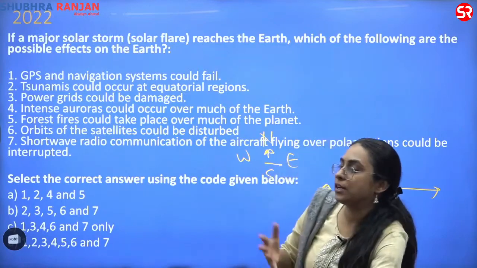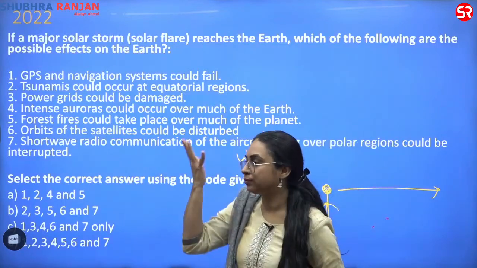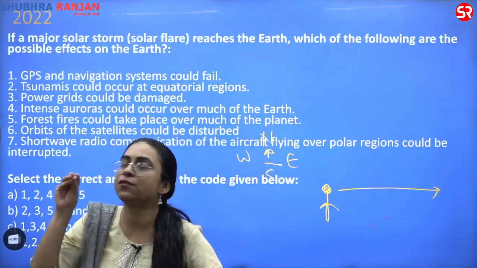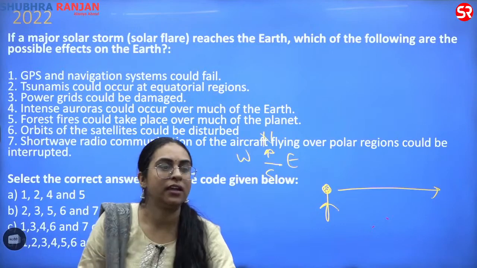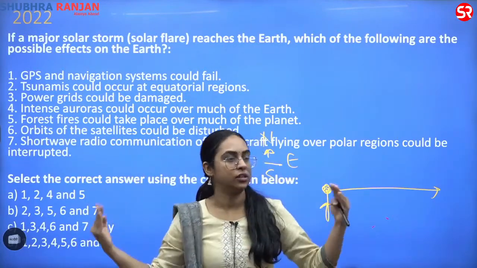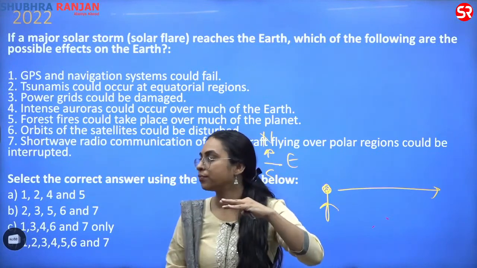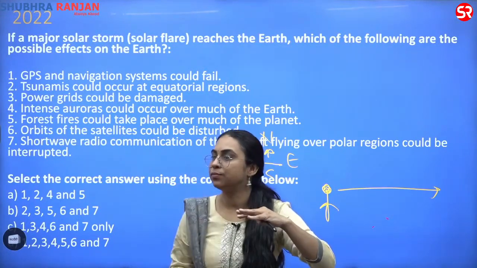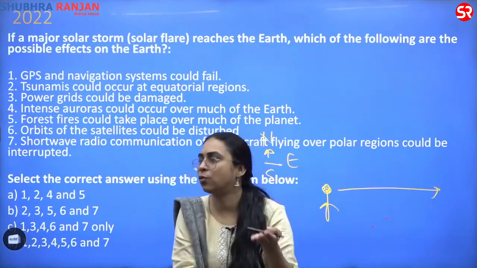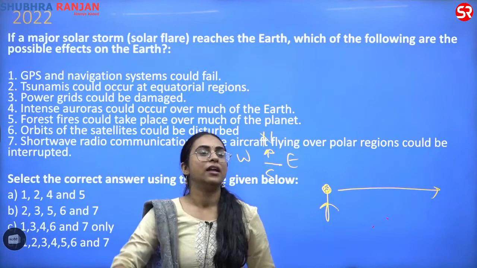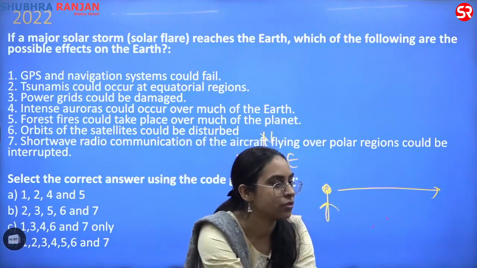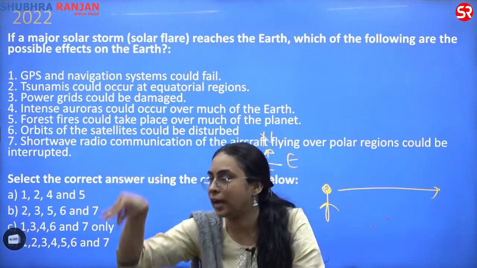What is a tsunami? Basically, a tsunami is a gigantic wave that occurs in the ocean. Why does a tsunami occur? The reason is generally a disturbance in the earth's crust. It could be because of an earthquake, volcanism or a landslide. That is why you have massive displacement of water and then a tsunami. A tsunami's relation with the sun has not been established. It is majorly due to tectonic reasons.